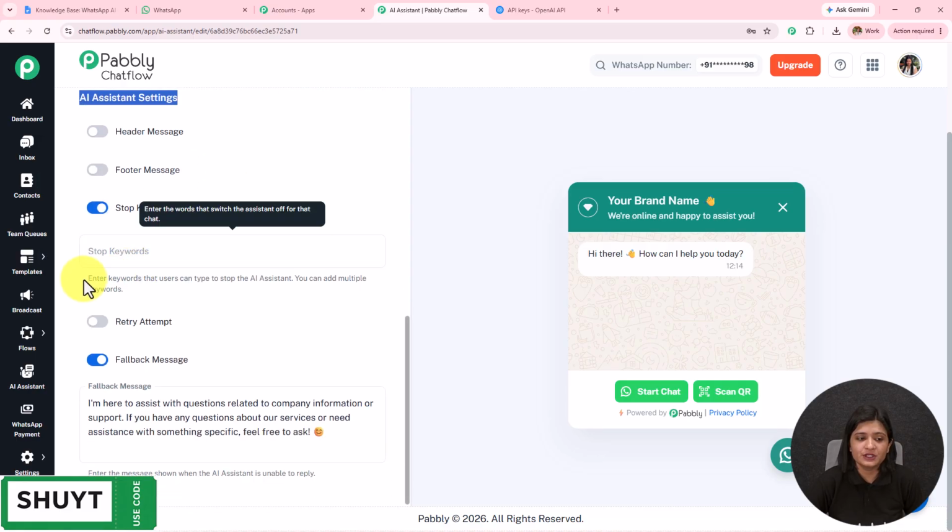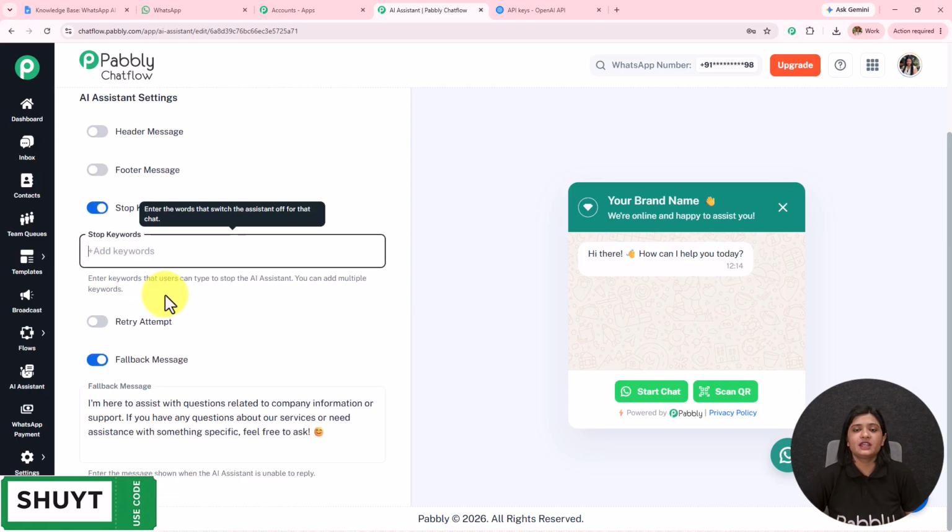We have the stop keyword. So when the user does not want to get replies from the AI agent, they can send the stop keyword. I'm going to enter that word and press enter. In this manner, I have added the stop keyword. You can enter as many stop keywords as you want, and whenever the user sends this stop keyword, the AI agent will stop replying, or the matter will be escalated to human support.